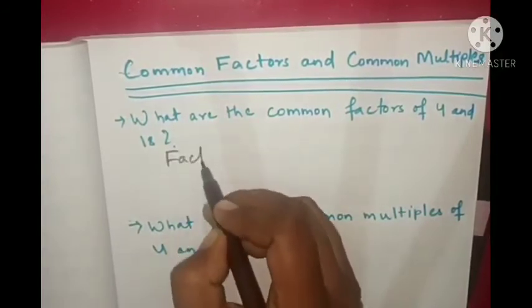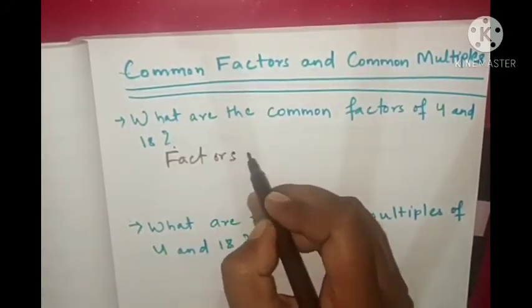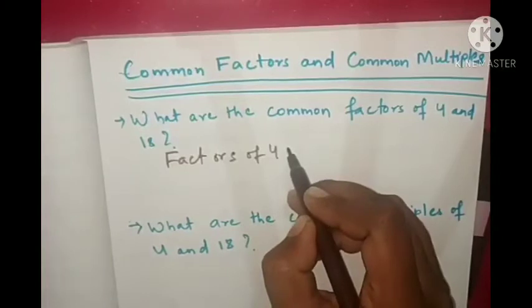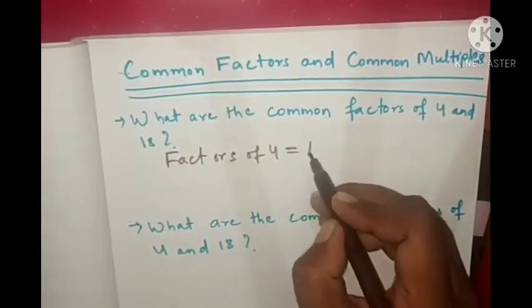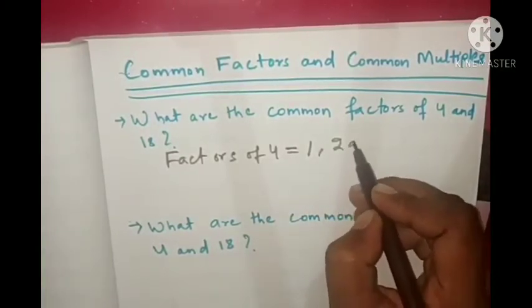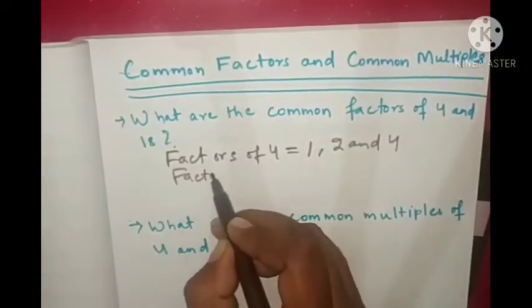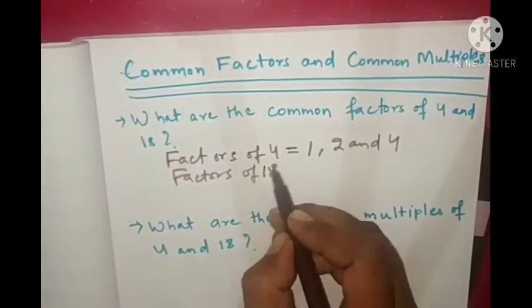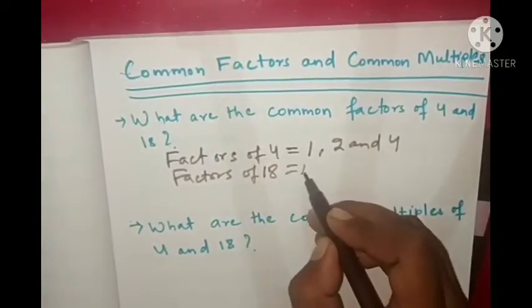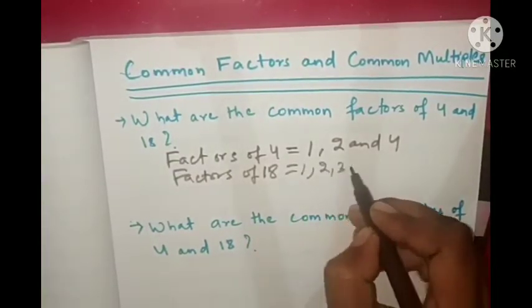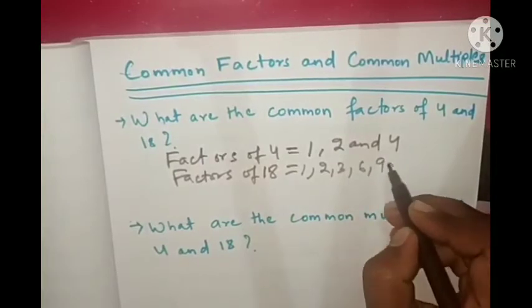So factors of 4 are 1, 2 and 4. Next we will find out factors of 18. Factors of 18 are 1, 2, 3, 6, 9 and 18.